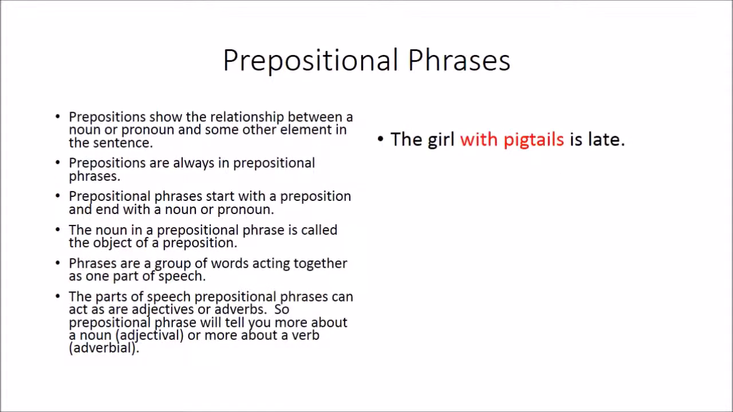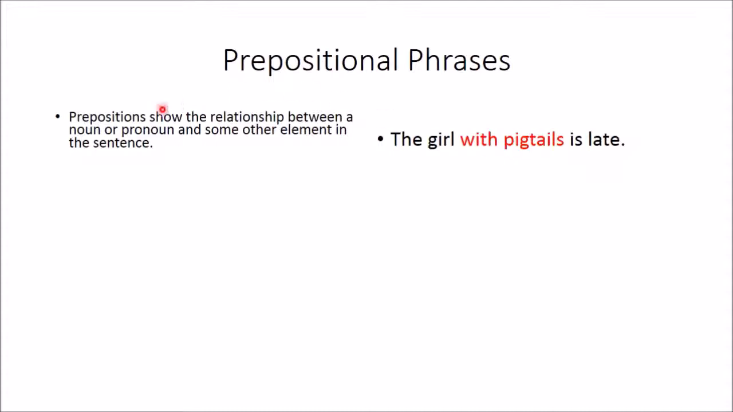So what I'm going to do right now is go through each of the points that I just made on the previous slide, one by one, with a simple example. The girl with pigtails is late, okay? So let's look at the first fact. Prepositions show the relationship between a noun or pronoun and some other element in the sentence. That's the definition of preposition, the part of speech prepositions, okay?